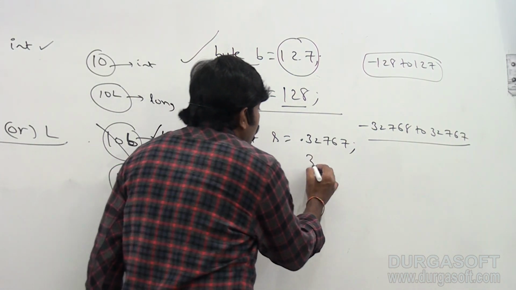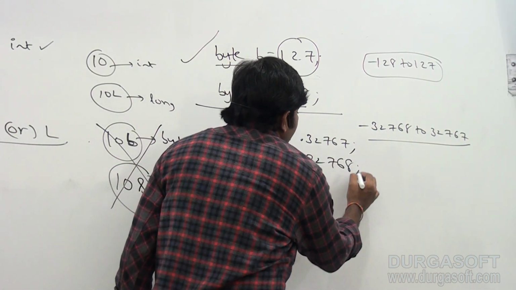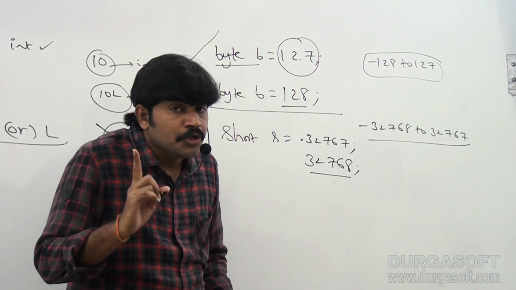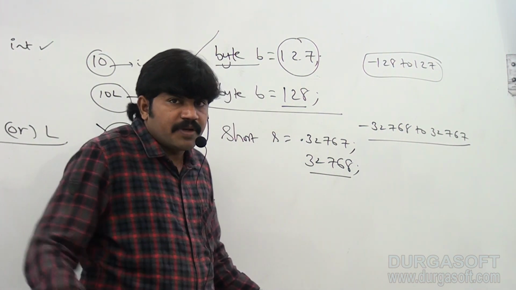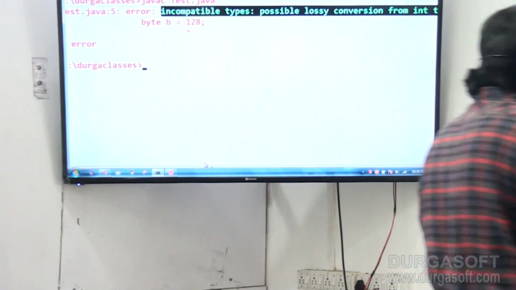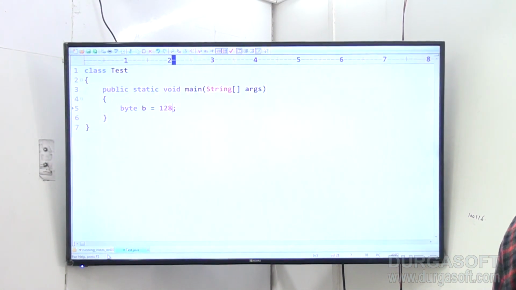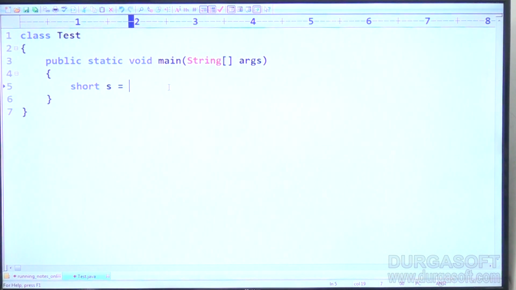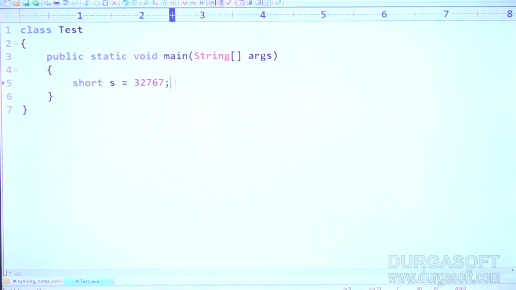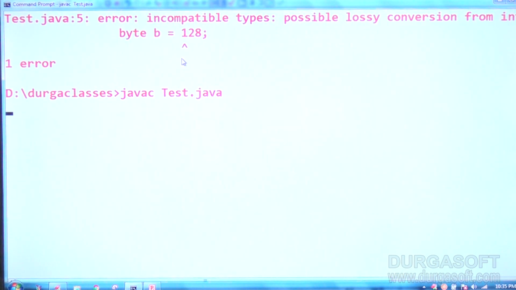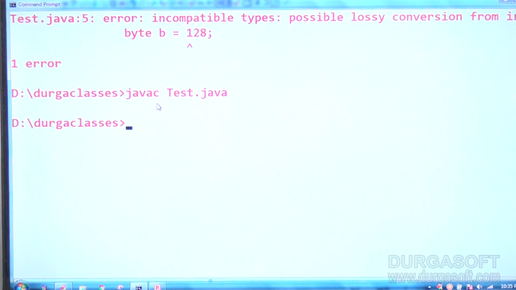But if I take 32,768, immediately you get a compile time error by default. Clear, right? Now have a look once. Short s = 32,767 itself is perfectly valid because the value is within the range of short.